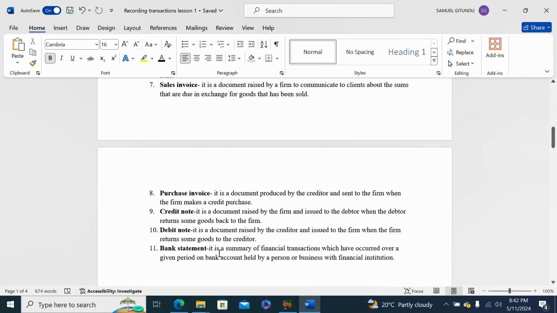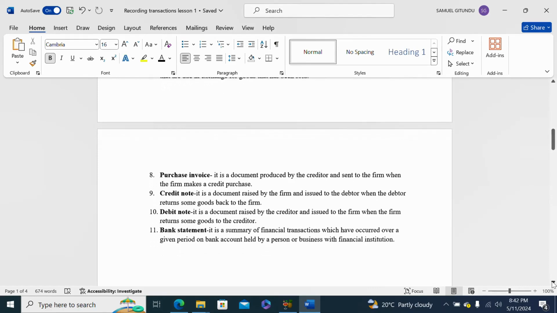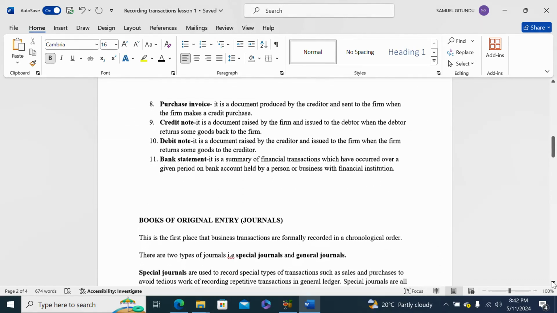So a bank statement is simply, if you have a bank account, the statement they maintain, and that statement usually shows the financial transactions that have occurred over a given period of time. Now we are through with source documents.